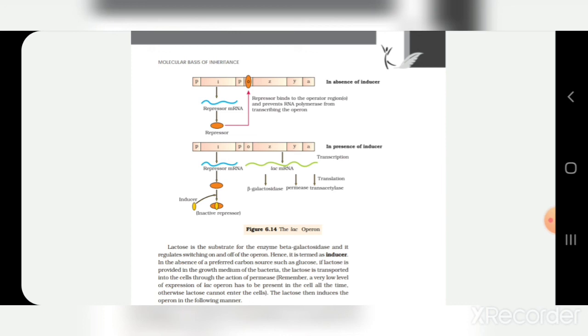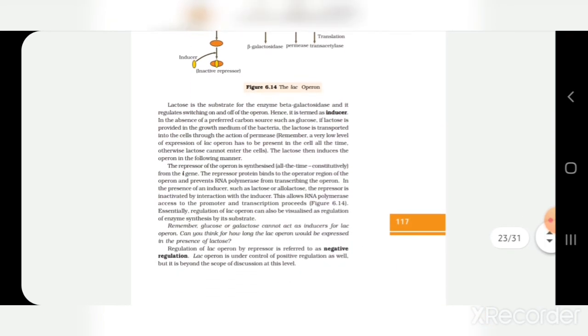That means the lac mRNA is formed, and this lac mRNA is polycistronic in nature. That means it produces all the three enzymes, the beta galactosidase, the permease and the transacetylase, and in this way the lac operon is switched on.